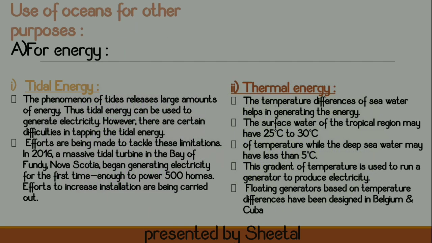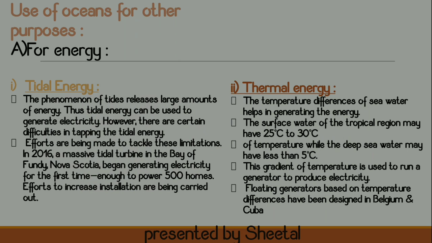Now let us see how we can use the ocean for other purposes. The first use of the ocean is for energy. Energy from the ocean can be utilized in the form of tidal energy as well as in the form of thermal energy. So let us see the difference between tidal energy and thermal energy. The phenomena of tides release a large amount of energy. Thus tidal energy can be used to generate electricity. However, there are certain difficulties in tapping the tidal energy. So efforts are being made to tackle these limitations.